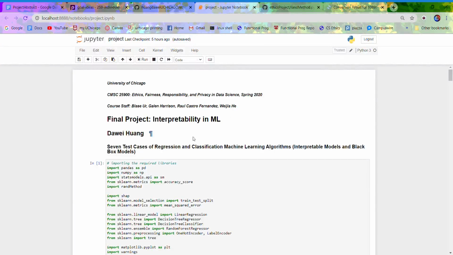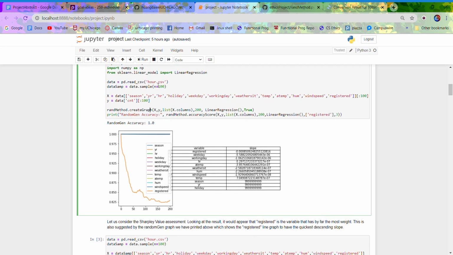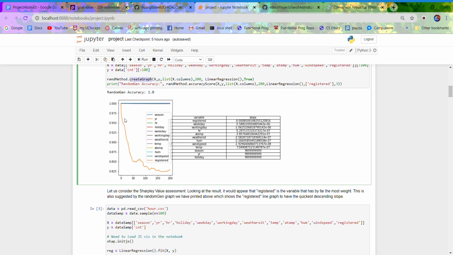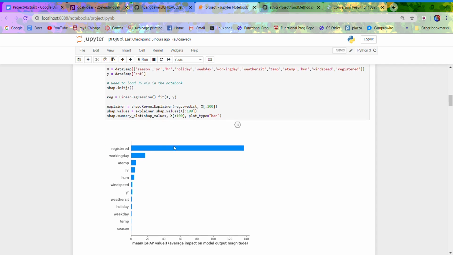Moving on, I have also included 7 additional test cases in this Jupyter Notebook file in my GitHub repository. And these 7 cases test both ML tasks of regression and classification. Looking at this first test case, linear regression of hours.csv, I import this table and run it through createGraph, which gives me this graphic right here, which shows that registered is the variable that has the most significant weight. We can confirm this with Shapley values over here, and it does indeed show that registered has a much more significant weight than the other variables.